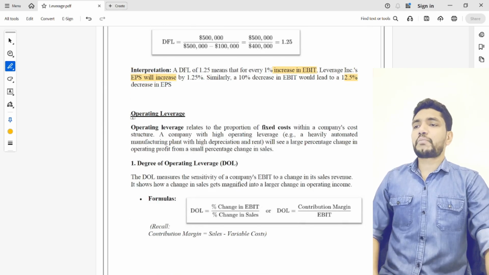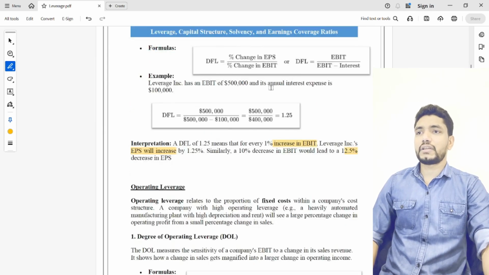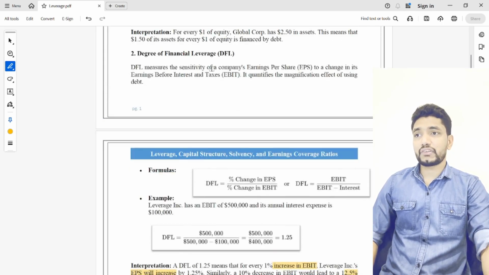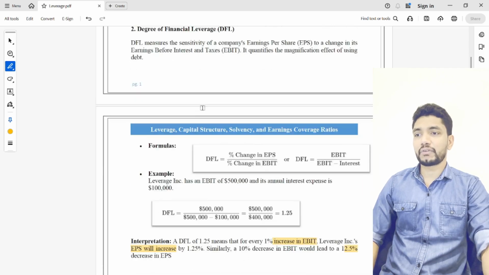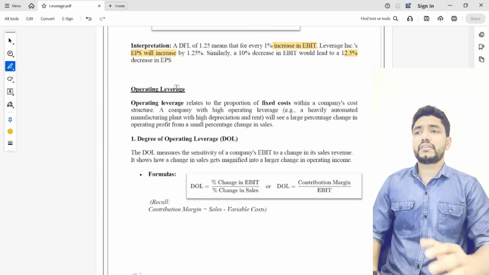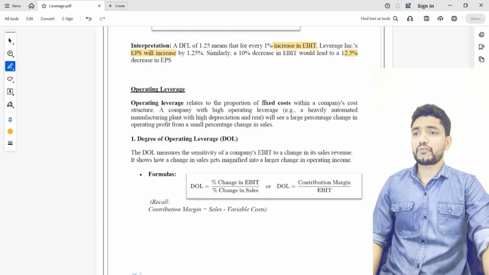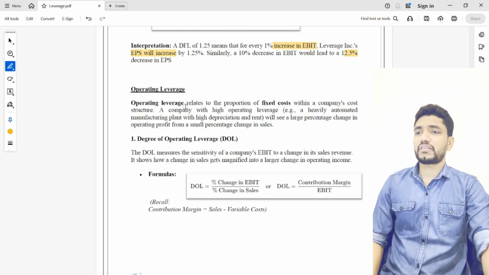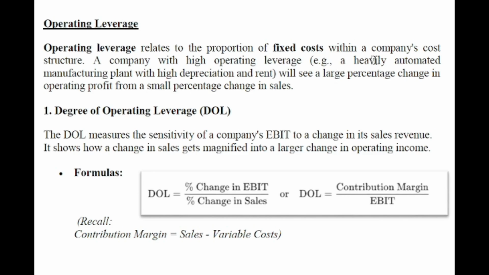Now we'll move into operating leverage. So this is about financial leverage, the calculation of financial leverage and degree of financial leverage. Now we'll move into operating leverage. Operating leverage is related to the proportion of fixed cost within a company's cost structure. A company with a high operating leverage, for example a heavily automated manufacturing plant with high depreciation and rent, will see a large percentage change in operating profit with a small change in sales.